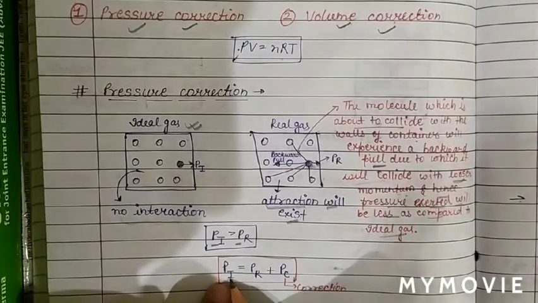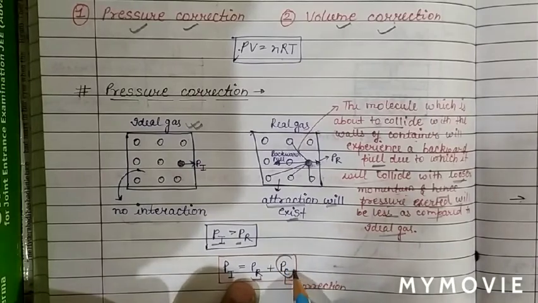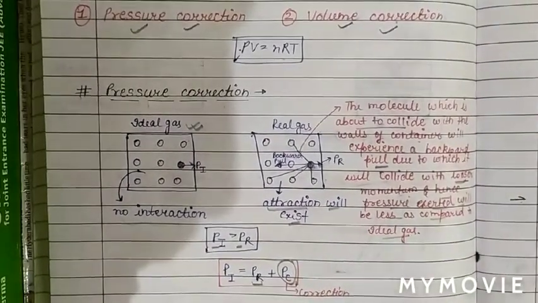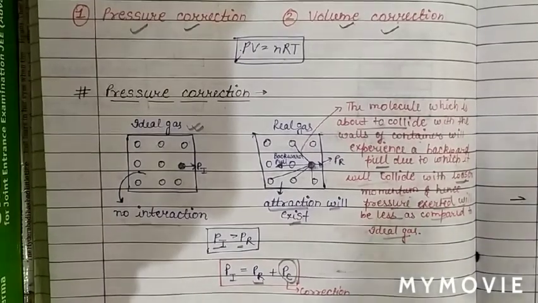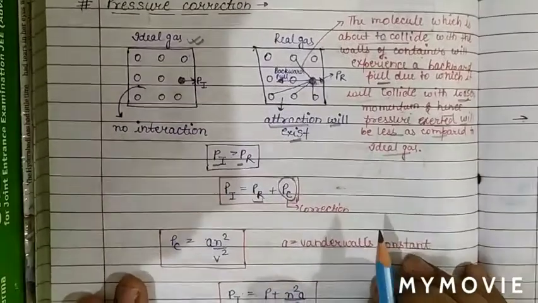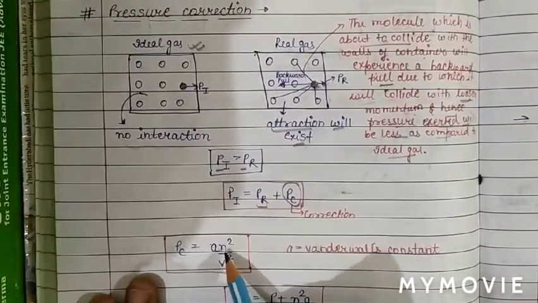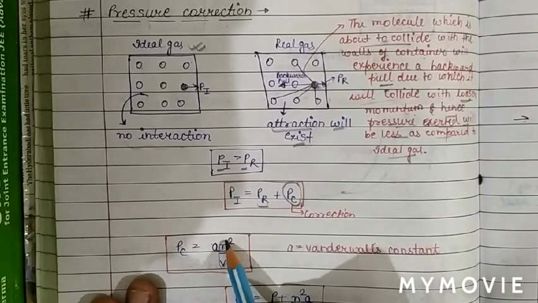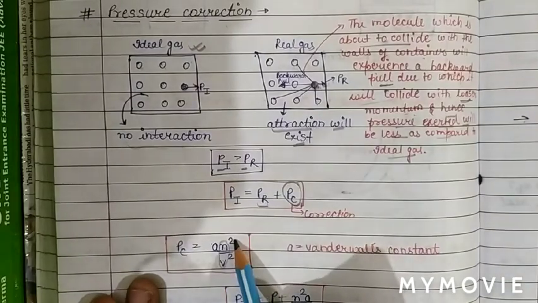So the ideal gas pressure will be the real gas pressure plus the correction term in pressure. What is the correction term? The correction term in pressure depends on the number of moles per unit volume, squared.